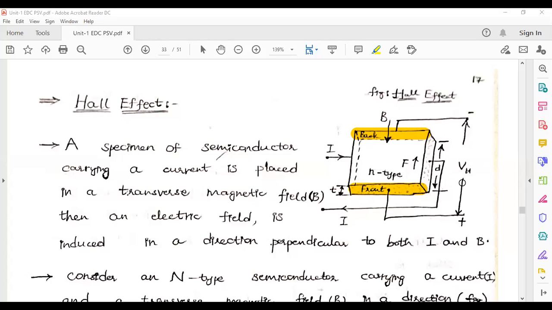By passing the flow of current in a transverse electric and transverse magnetic field, some force is going to be exerted. Due to that force, the charge carriers will drift from one side to the other side. All the negative charge carriers will drift to the back portion of the semiconductor material, and all the positive charge carriers, that is holes, will drift towards the front portion of the semiconductor material.